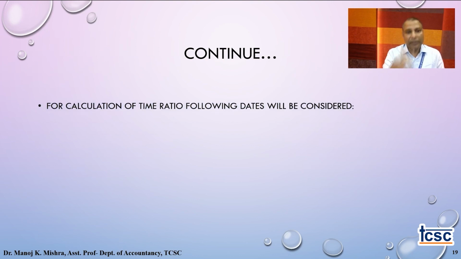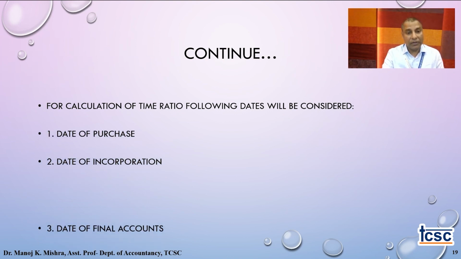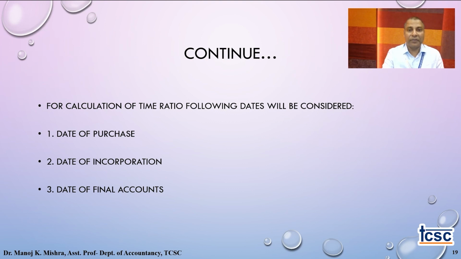For calculation of time ratio, the following dates are very crucial: date of purchase, date of incorporation, and date of final account, which I have already informed you at the beginning, because these three dates may differ from organization to organization.